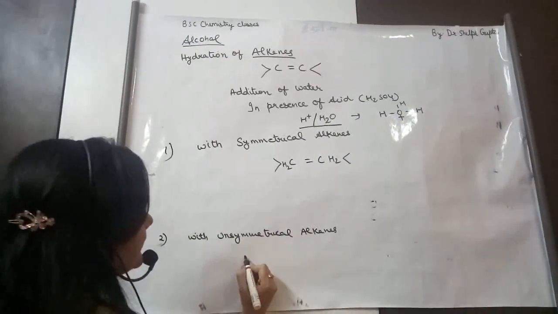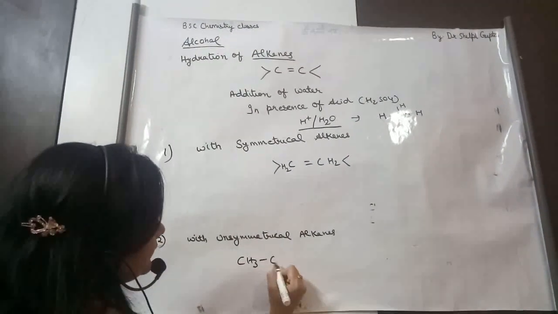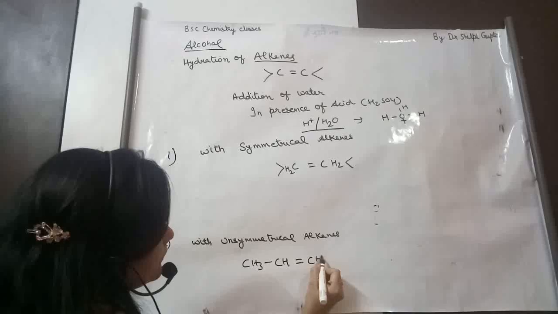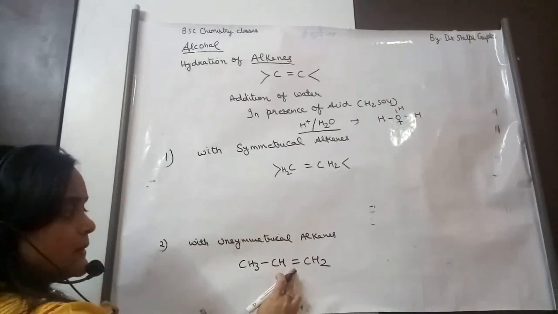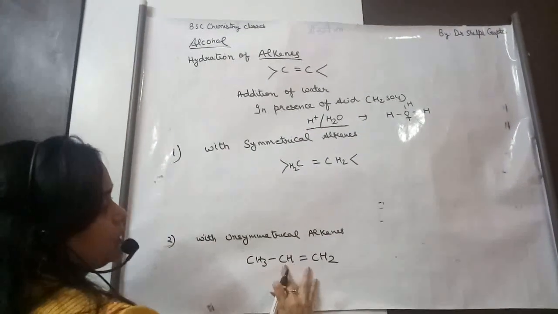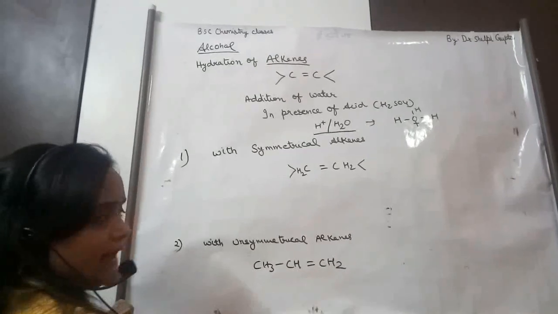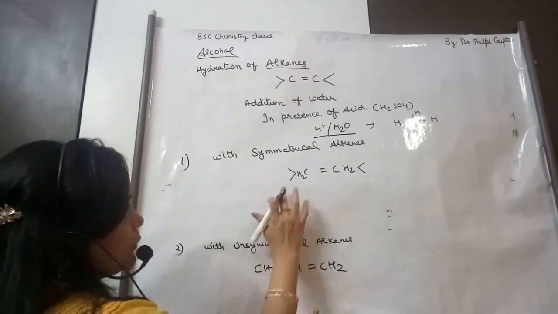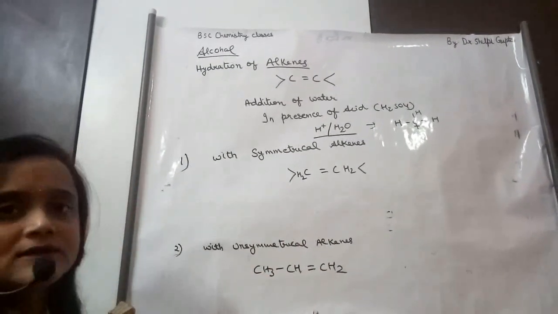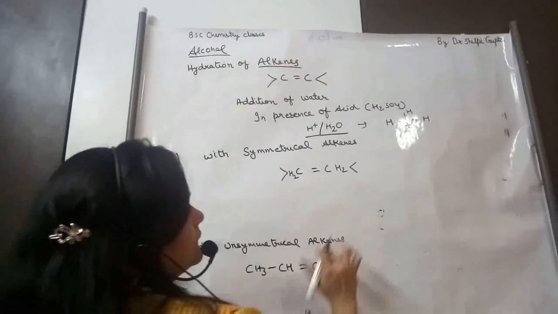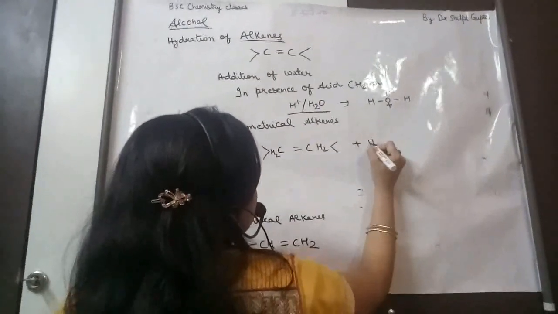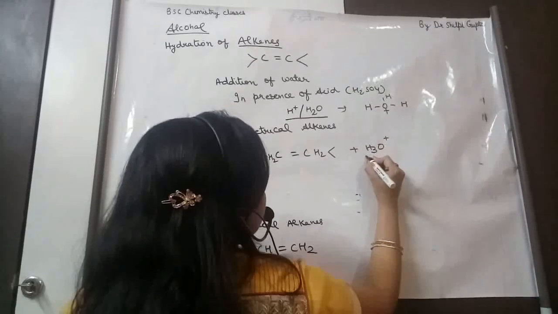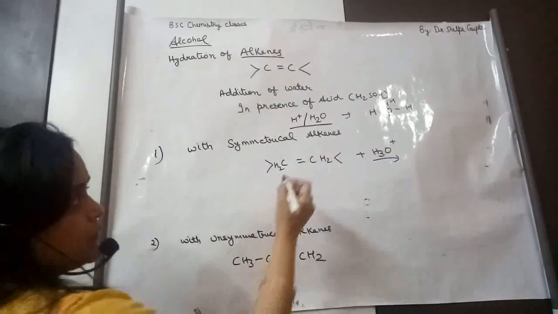With unsymmetrical alkenes, it is a different case. CH3CH=CH2: here there is a double bond, but both carbon atoms have different groups attached to them. First I will explain the reaction with symmetrical alkenes, what happens when the hydronium ion attacks.